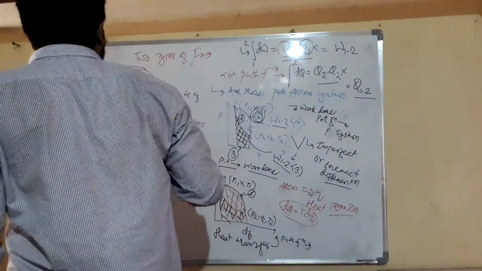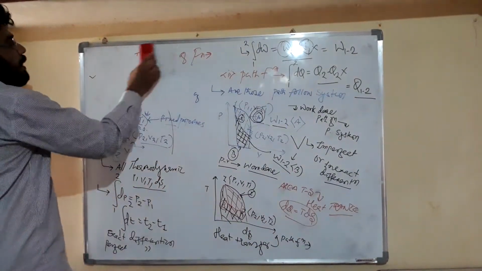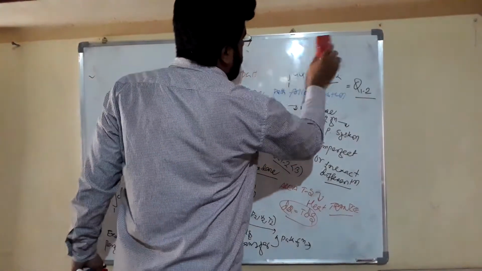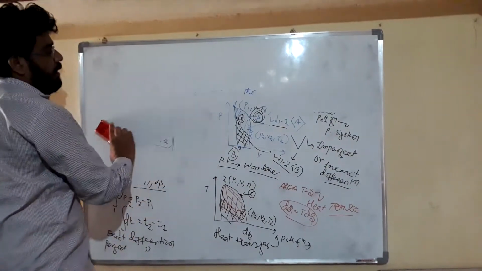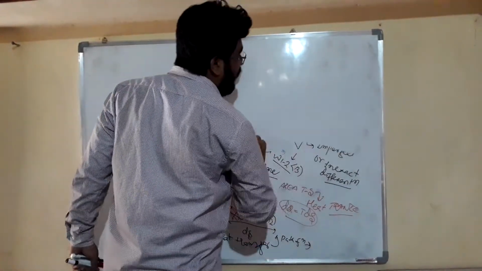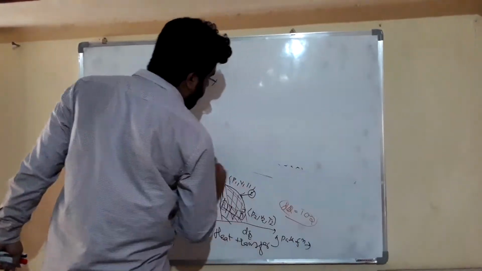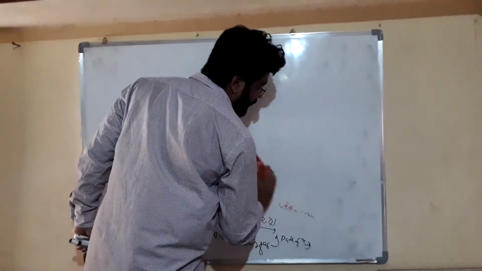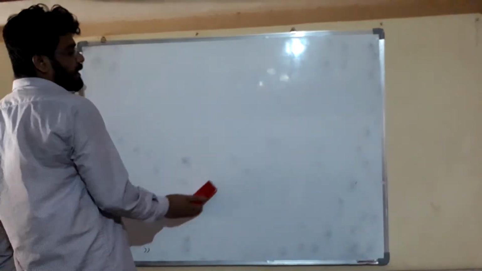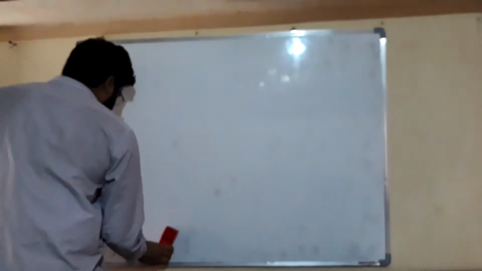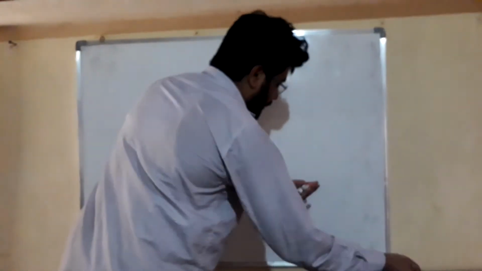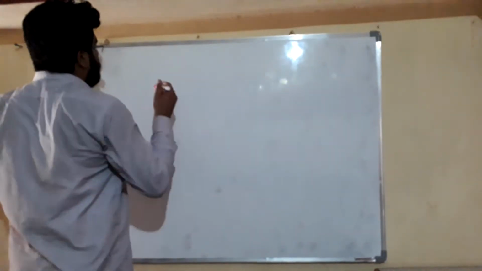Now friends, we will learn about the integrating factor. What is an integrating factor friends? It is used to convert our inexact or imperfect differentiation into perfect, proper or exact differentiation. By multiplying by this, our inexact differentiation gets converted into exact differentiation, or we can say that our path function gets converted into a point function. So friends, now it is about the integrating factor.